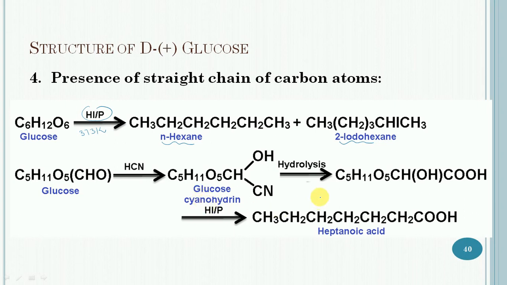On hydrolysis of the glucose cyanohydrin and subsequent reduction with hydroiodic acid and red phosphorus, it yields heptanoic acid, which is a straight chain compound. So these reactions suggest the presence of a straight chain of carbon atoms in glucose.